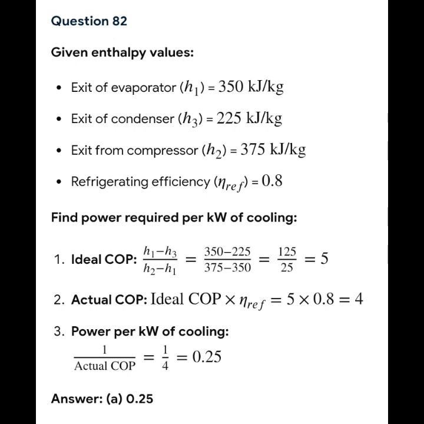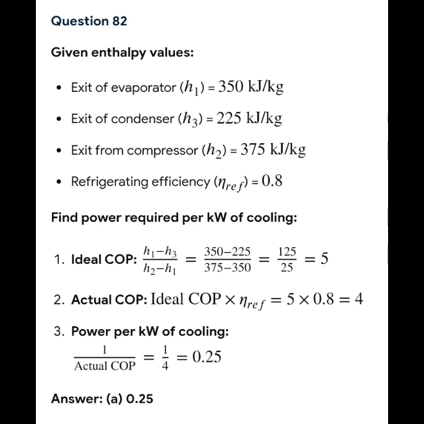So the next question is, given enthalpy values of exit of vapor H1 is equal to 350 kilojoules per kilogram, exit of condenser H3 is equal to 225 kilojoules per kilogram, exit from compressor H2 is equal to 375 kilojoules per kilogram. Refrigerating efficiency is equal to 0.8. So we must find the power required per kilowatt of cooling. So first is to solve the COP. We have COP is equal to H1 minus H3 over H2 minus H1.